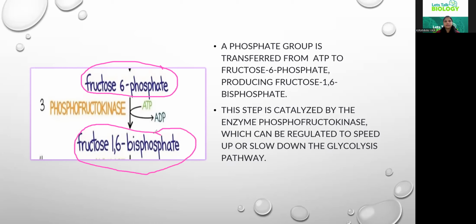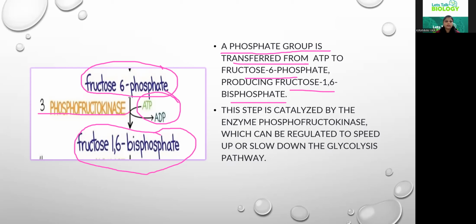How is this happening again? The same thing: the energy is utilized here. A phosphate group is transferred and given to fructose 6-phosphate, producing fructose 1,6-bisphosphate.